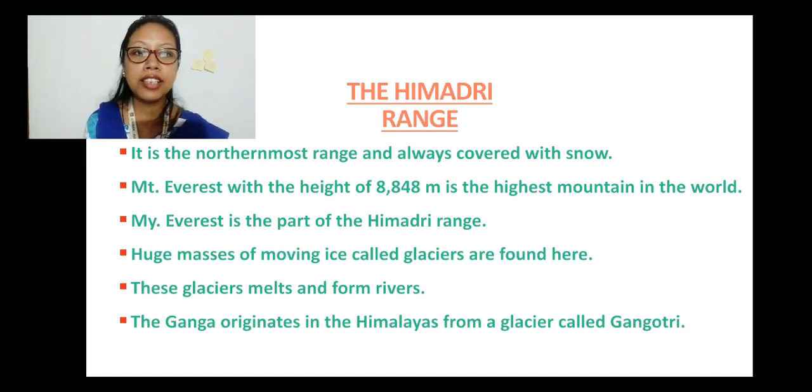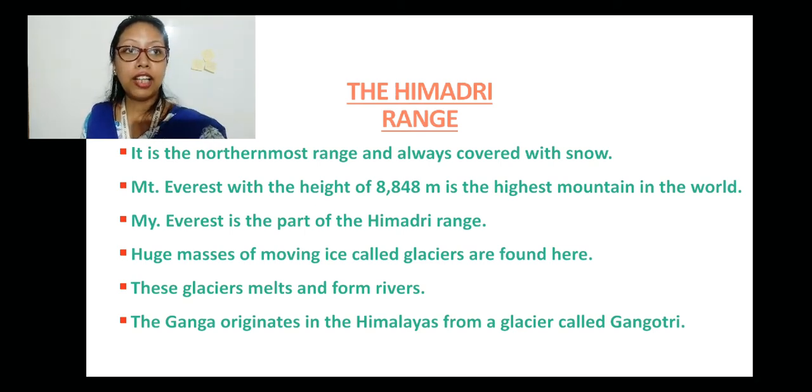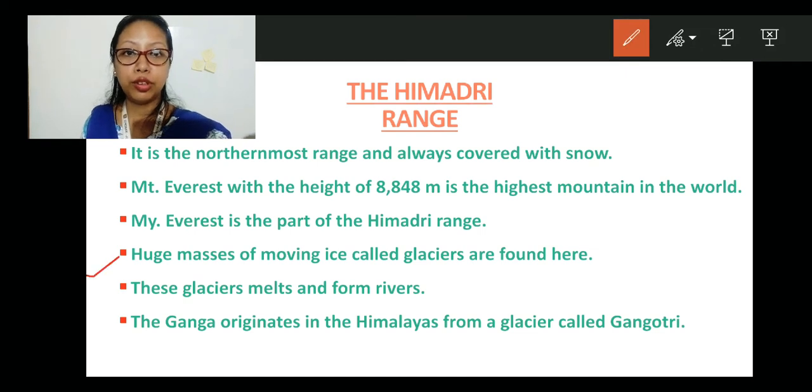Huge masses of moving ice called glaciers are found here. In the Himadri range, you are going to find glaciers. These glaciers melt and form rivers. The Ganga originates in the Himalayas from a glacier called Gangotri. That means Ganga is a glacier-fed river, as it's already mentioned here.